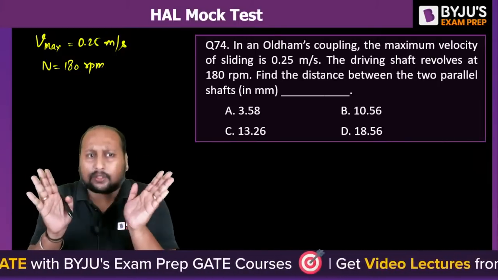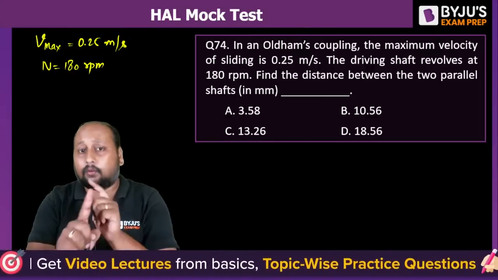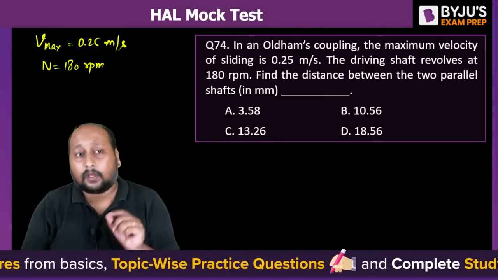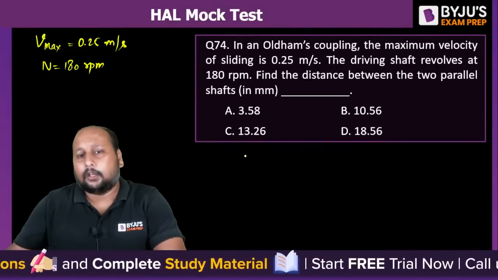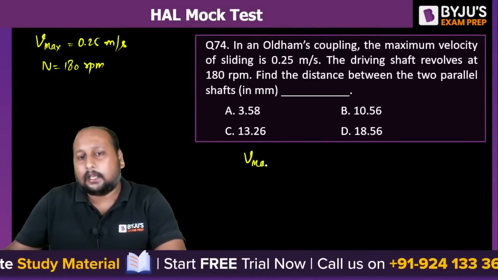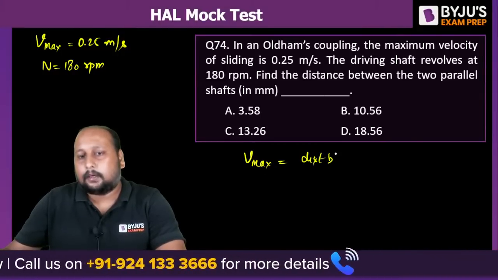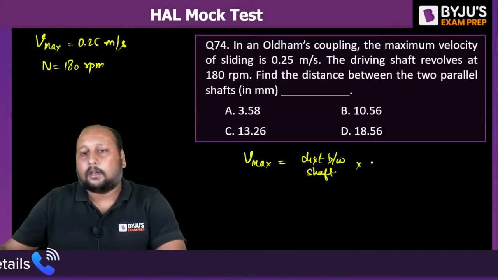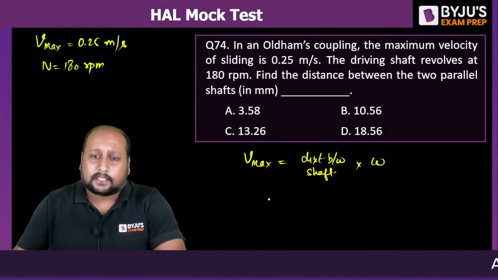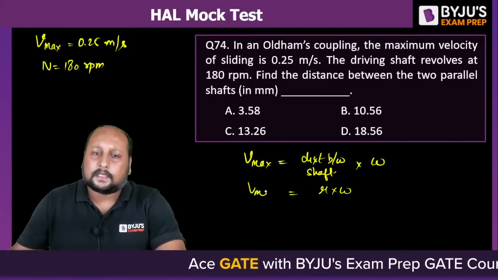Because you have to do some approximate calculations, do not use calculators. I'm again repeating, do not use calculators. Whatever calculation we're doing will be an approximate calculation. Now how can we calculate? We know that your maximum velocity is equal to the distance between the shafts, into your omega. Let us suppose I'm taking it as R into omega. This is Vmax.